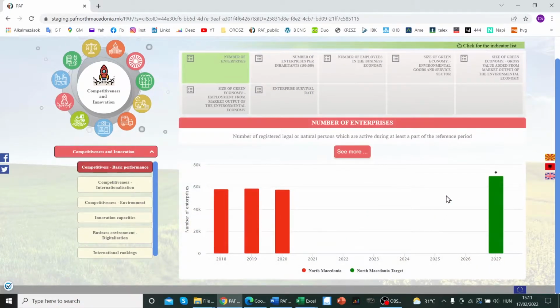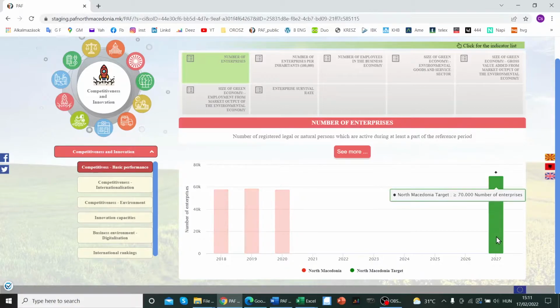For example, this indicator, just as an example, number of enterprises. Here we have no benchmark country, we have only North Macedonia presented on this graph. We always present the latest 3 years for which data is available. We didn't want to have a very crowded graph here. And of course, as you add fresher and fresher data in the coming years, there will be more and more columns here. And on the right side of the table there is a target value defined for the indicator.